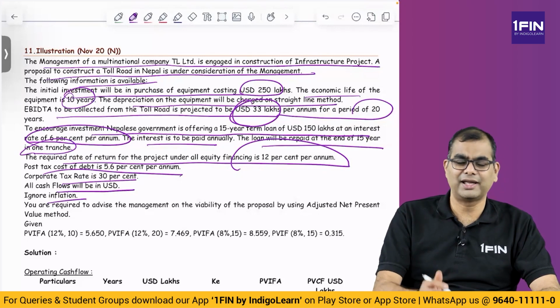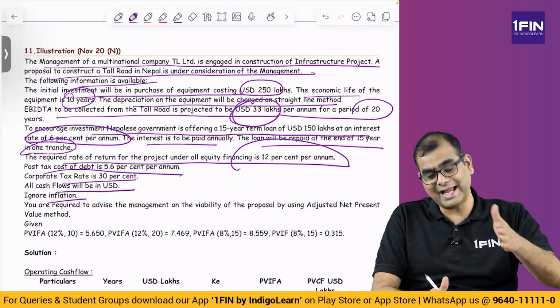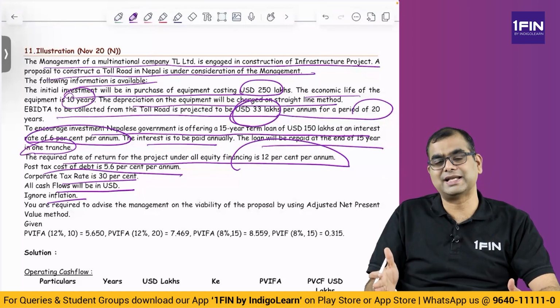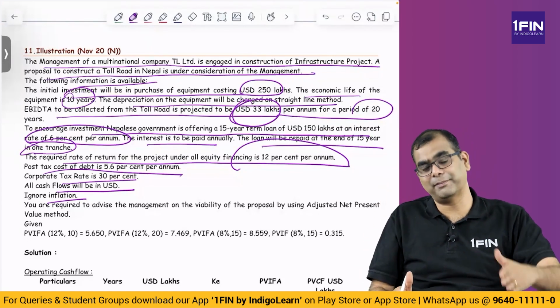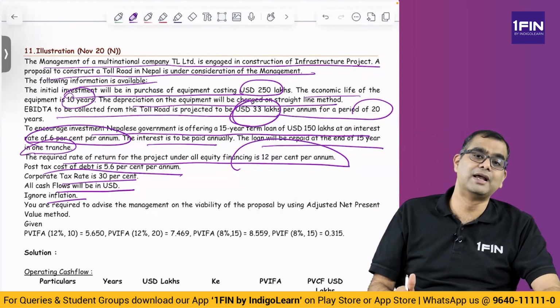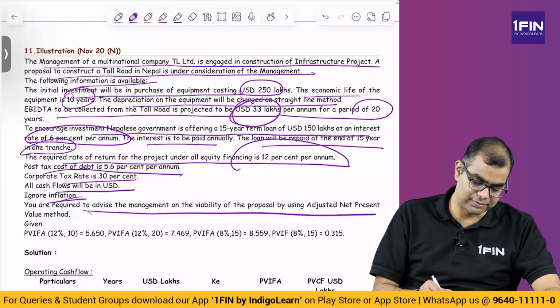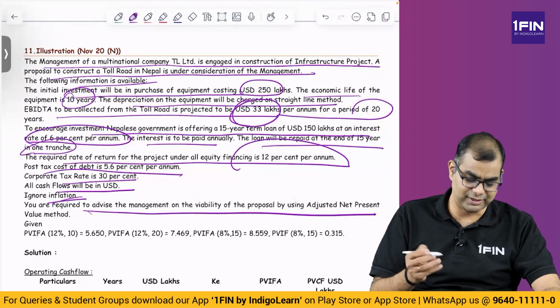Ignore inflation. Can you guys think why we are using pre-tax cost of debt? Always we use post-tax. Why are we using pre-tax? Because you are computing the tax shield independently. That is why the debt is taken at a pre-tax rate, and the benefit of tax is computed separately and added as tax shield. That is why you take it at pre-tax cost of debt. You are required to advise the management on viability of the project using adjusted net present value method, or ANPV or APV.